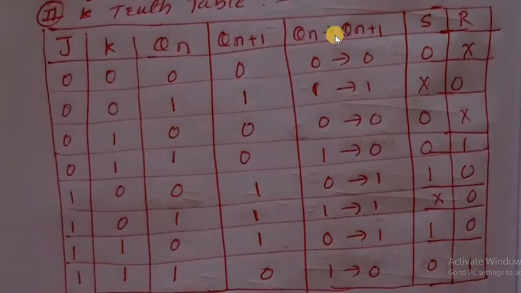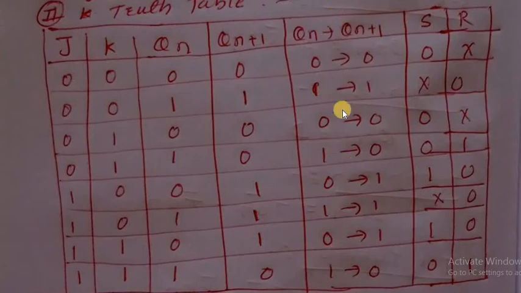Next, this is said to be the transition state. Transition state means present state to next state. See here, this is the present state, this is the next state: 0 to 0, 1 to 1, 1 to 1, 0 to 0, 0 0, 1 0, 1 0, 0 1, 0 1, as it is, 1 1, 1 1, 0 1, 0 1, 1 0, 1 0, QN to QN plus 1.